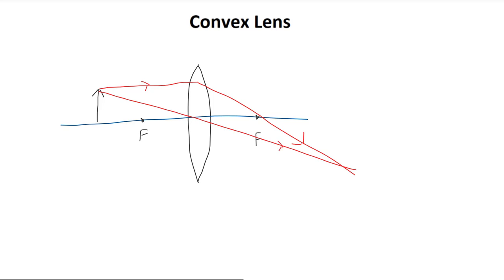Again, we can ask, where is the resulting image? That is, where do these light rays meet? Where do they intersect? Here it is pretty clear that they intersect on the right, as I have shown here. Again, the bottom of the image must be on this horizontal blue line, and therefore the resulting image is as I've shown here.